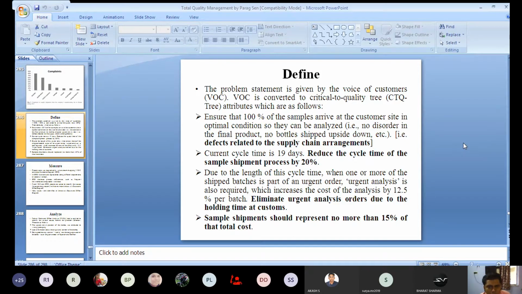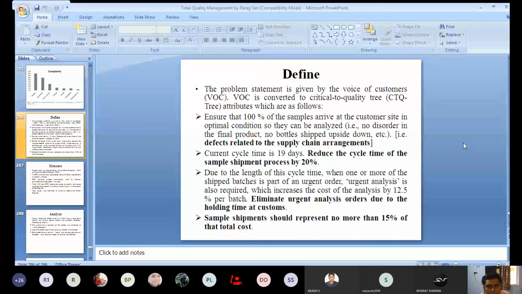So here they have found that there are four critical to quality issues. What are those four issues?